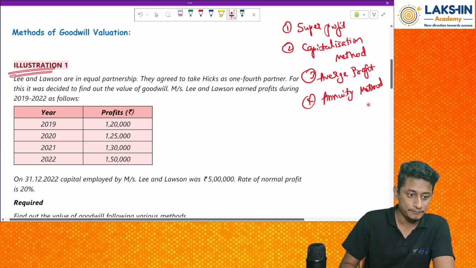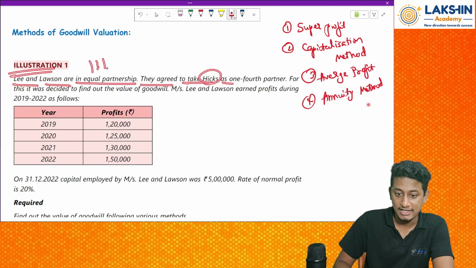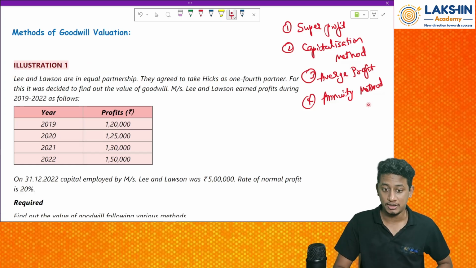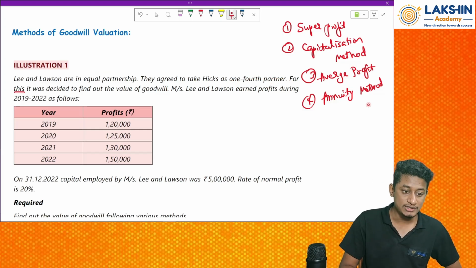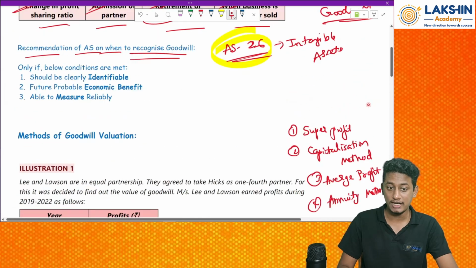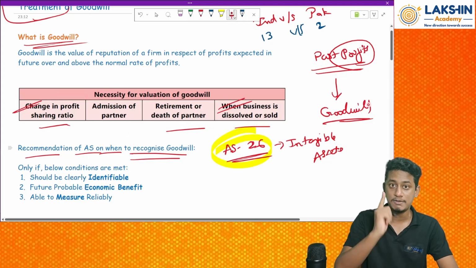Illustration number 1. Lee and Lawson are in equal partnership. That means they are sharing in the ratio 1:1. They have agreed to take Hicks as 1/4 partner. Now they are admitting a new partner who is supposed to be given 1/4 of the share. For this, it was decided to find out the value of goodwill. So I have told you when goodwill is required: during all these cases. Now in this question we are dealing with admission of a partner.